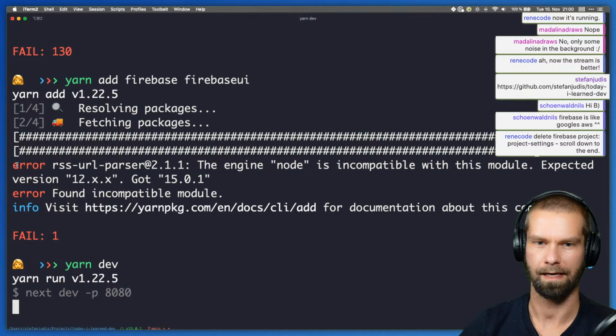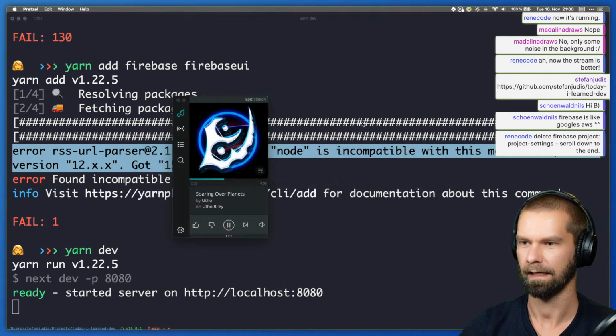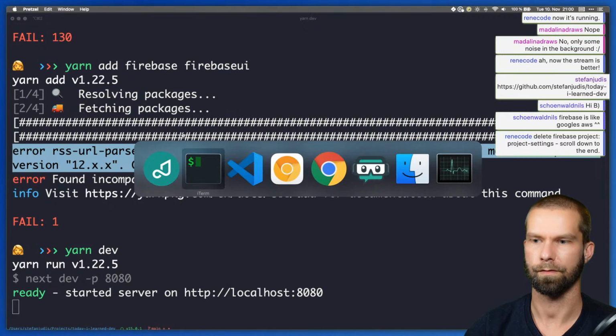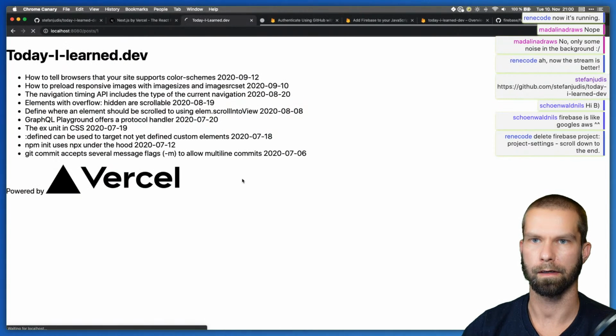And this is still the same error that we had last time, that the node modules were not compatible. And I think I have to rethink my music here because it's kind of puzzling me. Okay. So now we have localhost 8000 running, and we can go here.